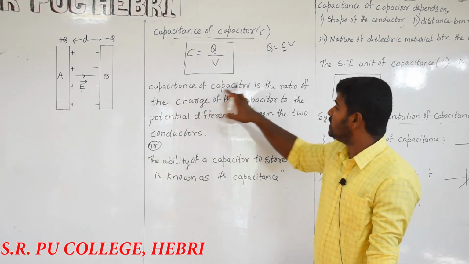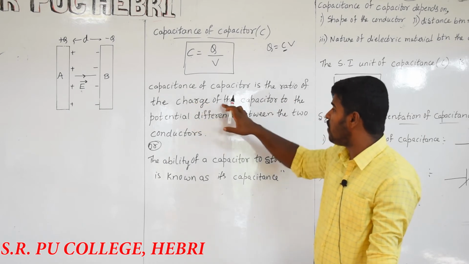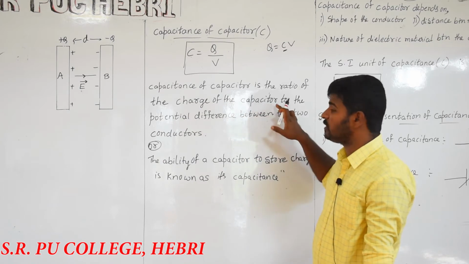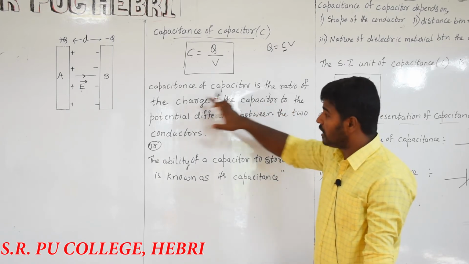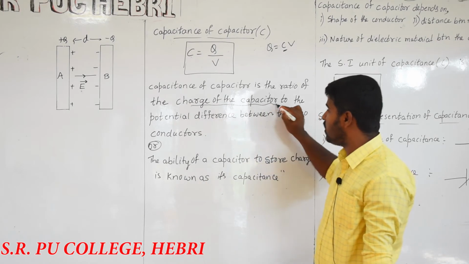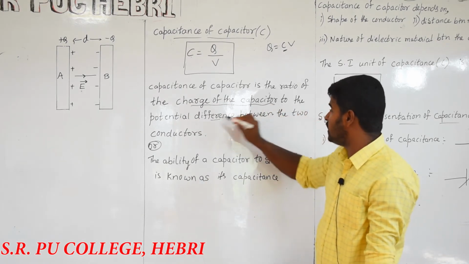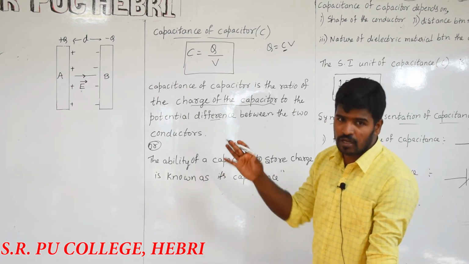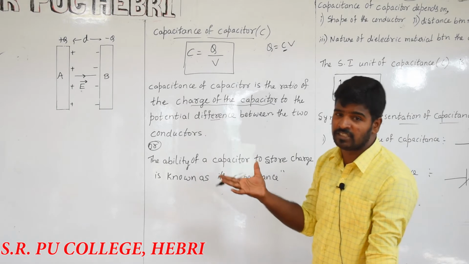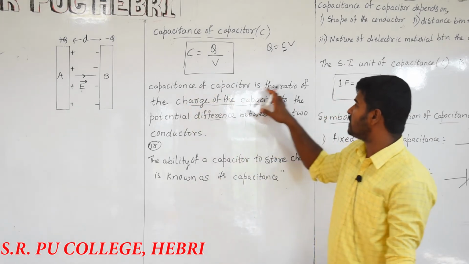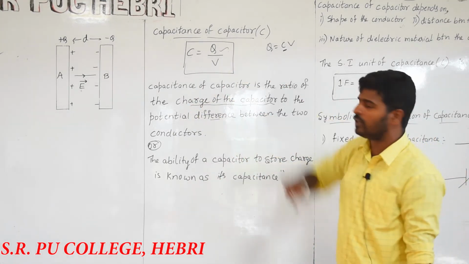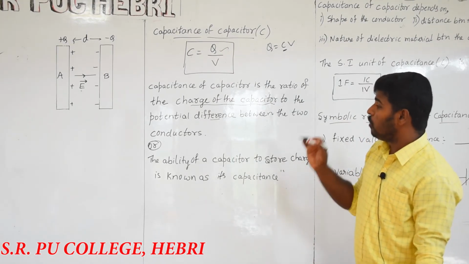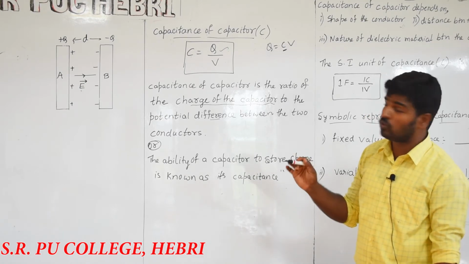Therefore, capacitance of a capacitor is the ratio of the charge given to any one of the conductors to the potential difference between the two conductors or the two plates. We also call those two conductors capacitance plates. Therefore, capacitance of a capacitor is the ratio of charge given to any one of the conductors to the potential difference between the two plates or the two conductors.